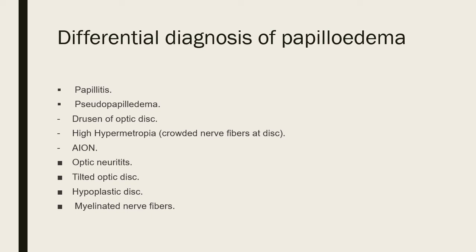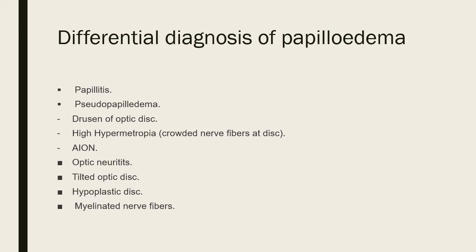Drusen of the optic disc. Drusen is a condition. I won't go into detail for UG. You will just have to complete the list with Drusen. PGs, find out what Drusen of the optic disc looks like. AION, I will not go into for UG. Anterior ischemic optic neuropathy. What is the pathophysiology? In 2-3 lines, show me next time what you have worked out on AION. I don't expect the details of AION right now, but what is Drusen? What is AION? Optic neuritis, again, papillitis and optic neuritis are the same. We will discuss it in the next UG lecture.